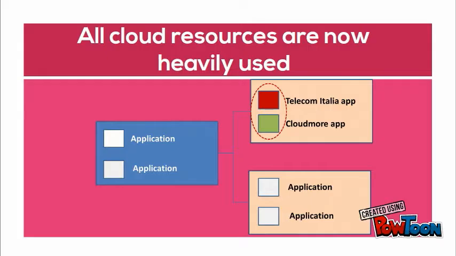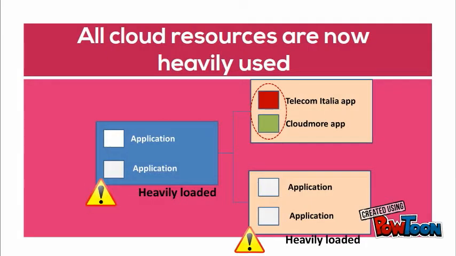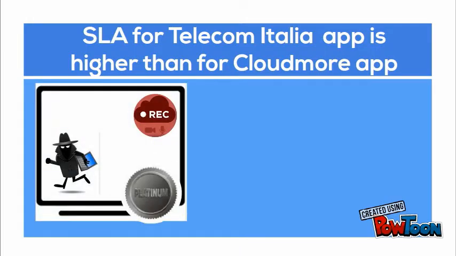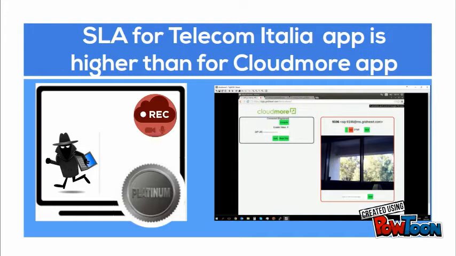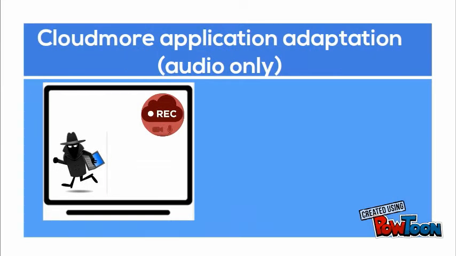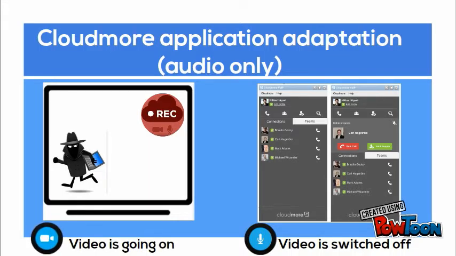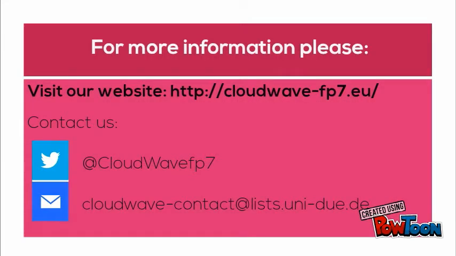All cloud resources are now being heavily utilized, with no way to either reshuffle application locations through migration, scale up, or scale out resources to the Telecom Italia application. Since the security application is hosted at the highest service level, CloudWave needs to give preservation of its SLA the highest priority. The adaptation engine requests from the CloudMore application to reduce its resource consumption. The CloudMore application reacts by switching off video, and going to audio mode, reducing CPU and memory use. Service for the critical security application remains unaffected, as both applications continue to run.